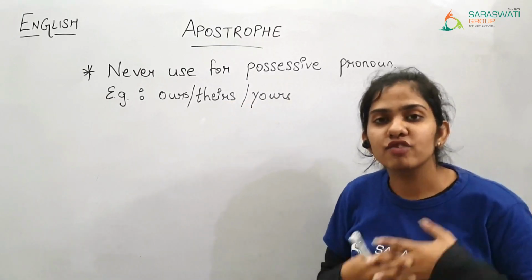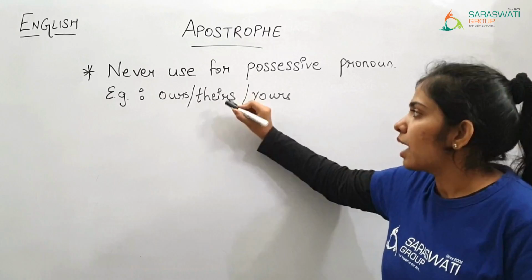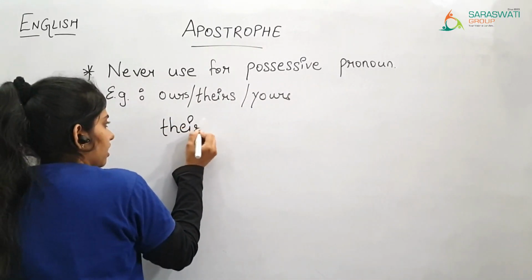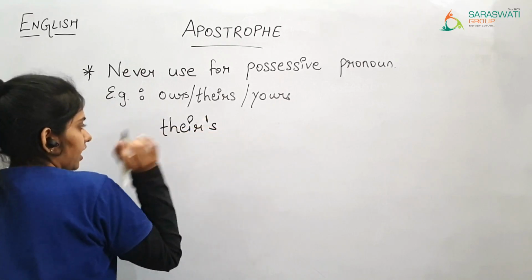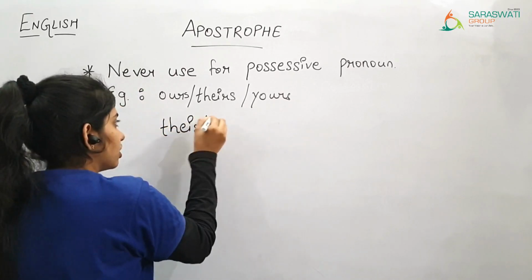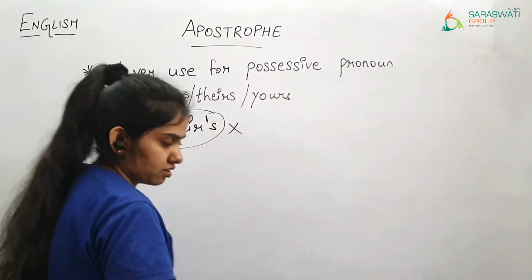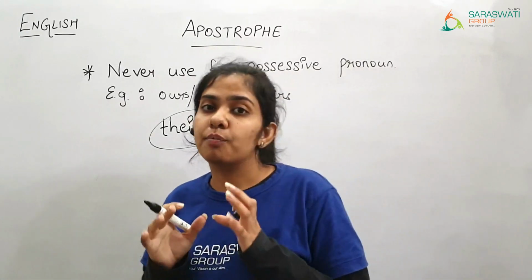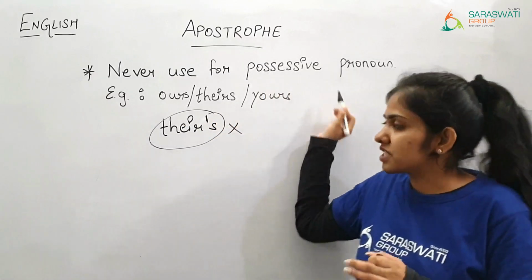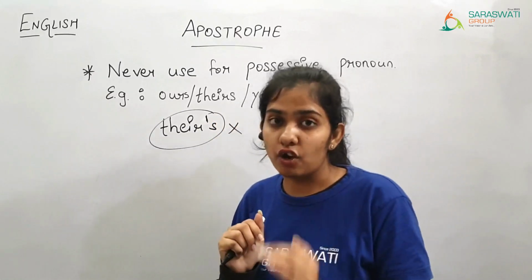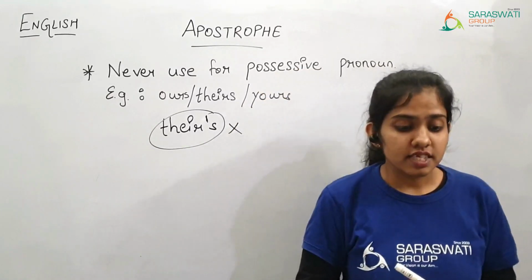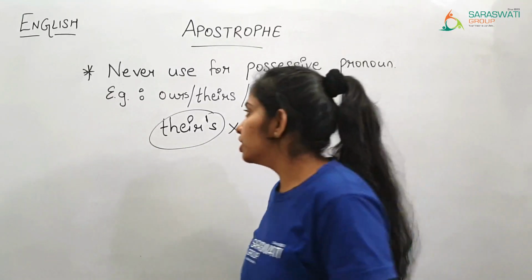At that time we are not supposed to use apostrophe s. If you write it this way, with an apostrophe, this will be wrong. So when we are using a possessive pronoun, you are not supposed to use the apostrophe. Okay? This was our first rule.